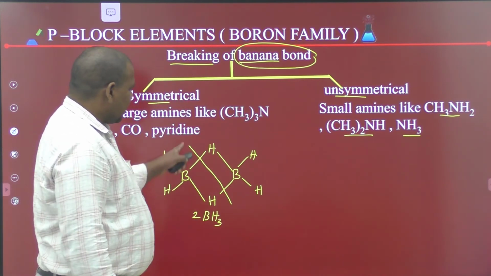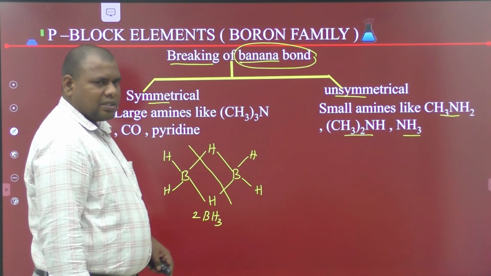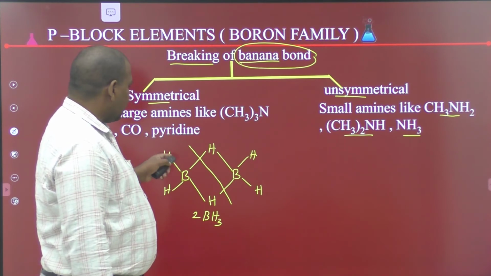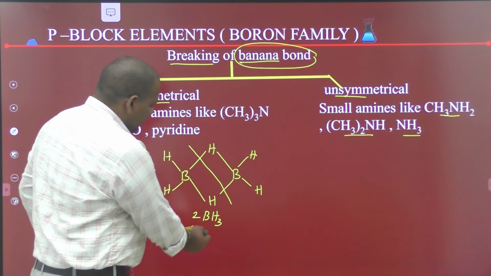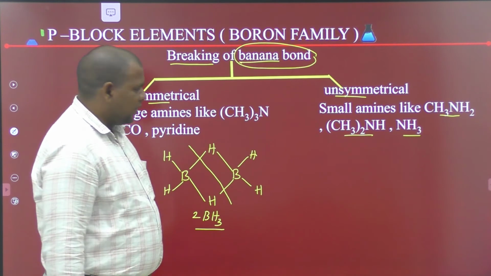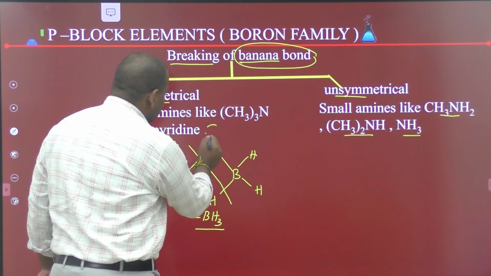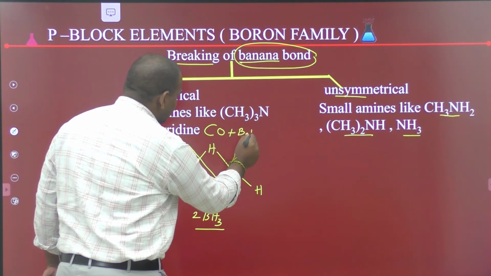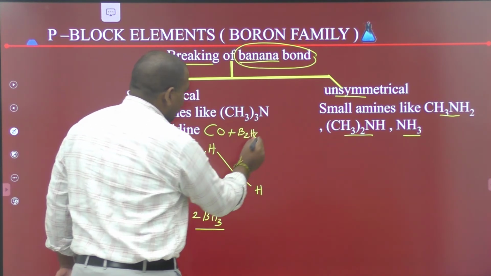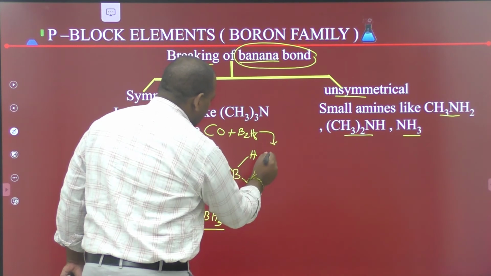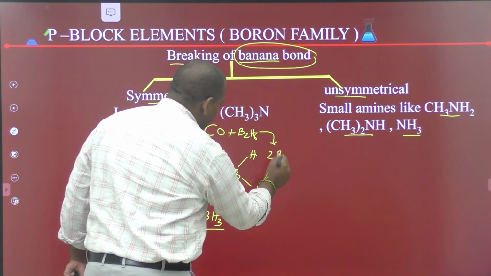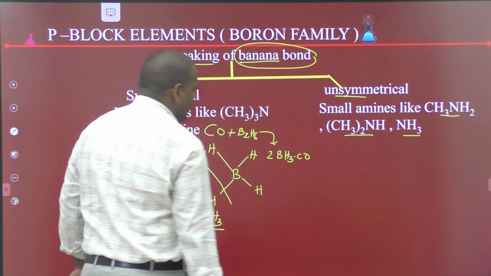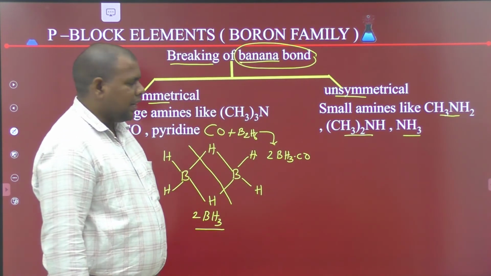Banana bonds undergo symmetrical cleavage in the presence of large amines like tertiary amine, and nucleophiles like carbon monoxide and pyridine, to produce two BH3 units. For example, carbon monoxide reacts with diborane B2H6 to give the 2BH3·CO addition compound.